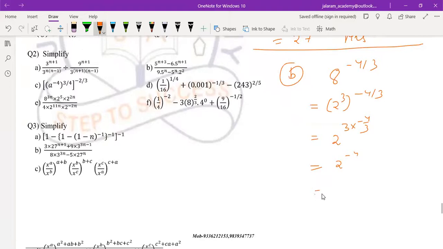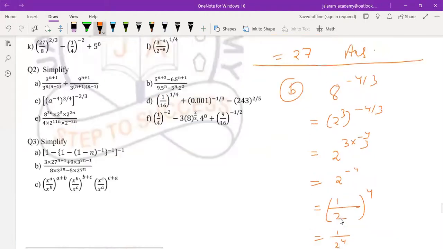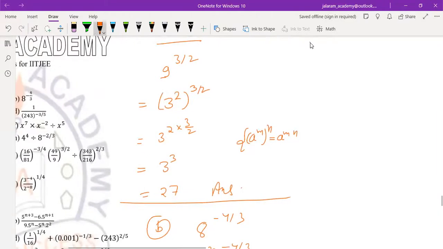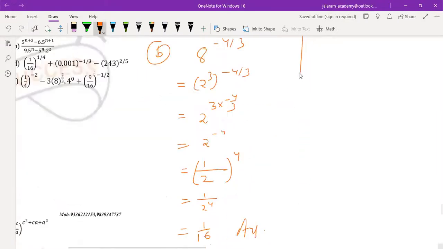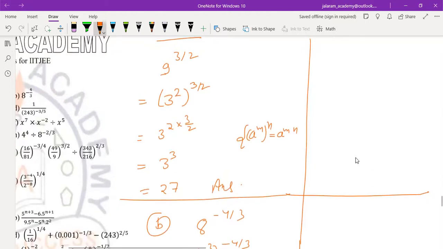Now if the power is negative, we can write (1/2)^4, that is 1/2⁴, which equals 1/16, which is the answer. All these questions are very easy. So draw a line between the page and solve the next. Question number C.